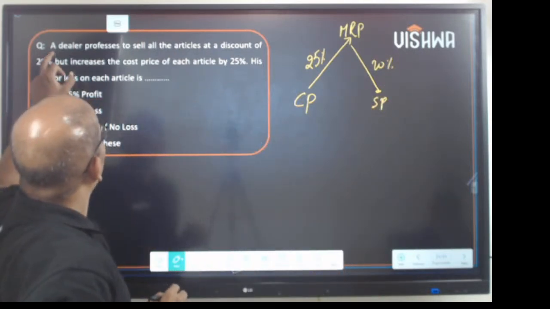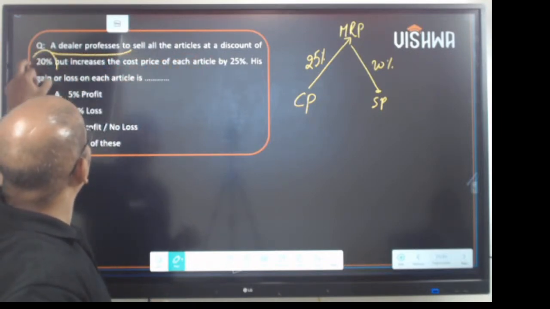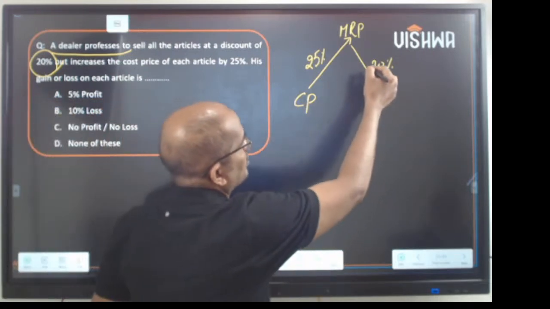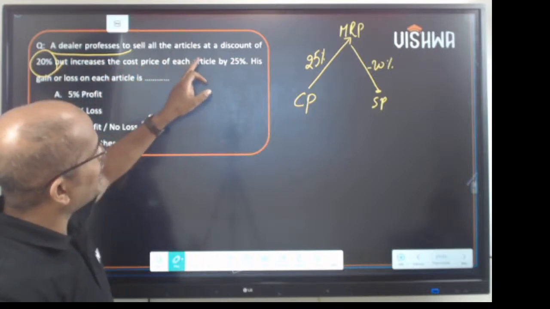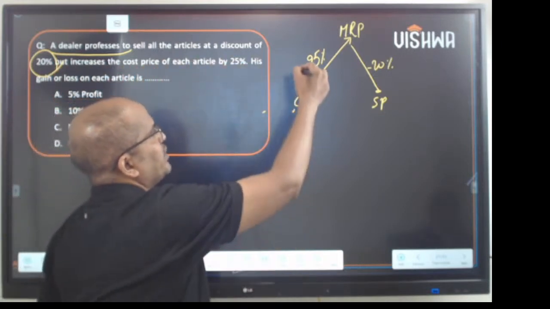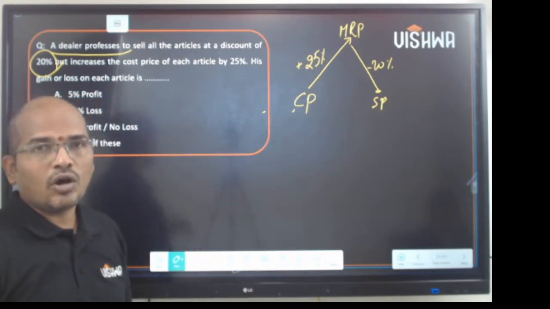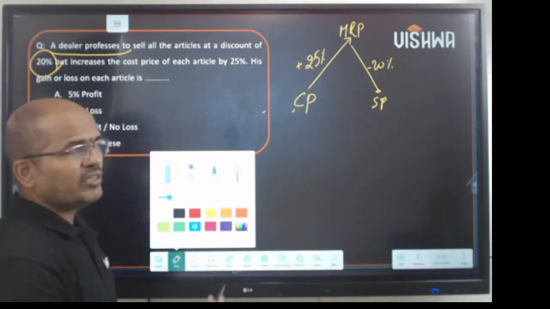The first line says a dealer professes to sell articles at a discount of 20%, so a minus symbol, but increases the cost price of each article by 25%. Then his gain or loss on each article would be? You can solve this question in many ways.